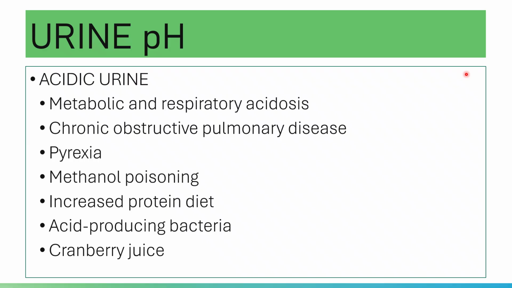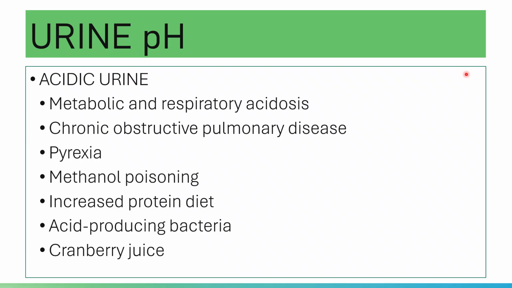I said earlier that there are renal stones that are formed favorably in acidic or alkaline urine. So yes, therapeutic acidification can be employed to prevent renal stone formation.